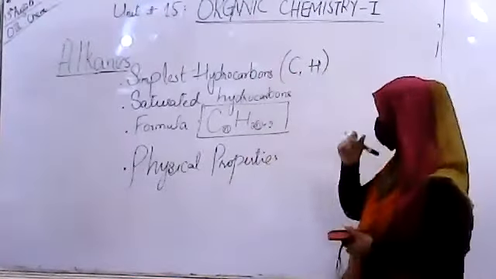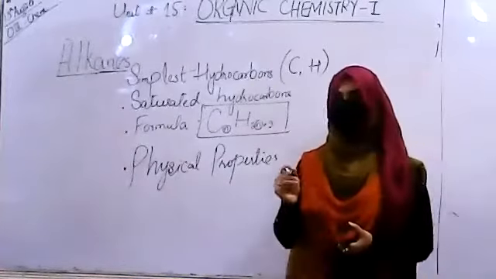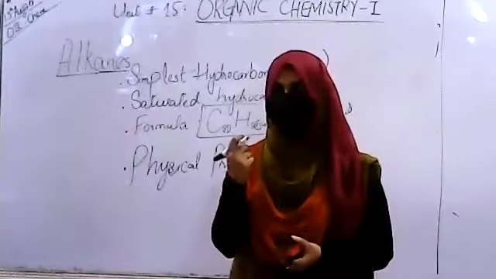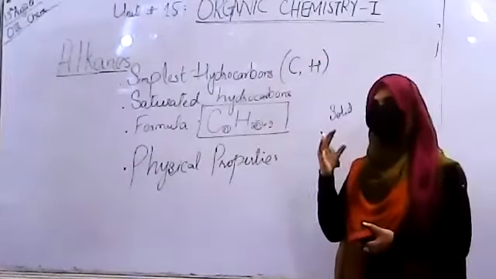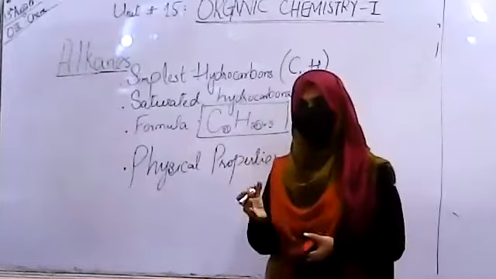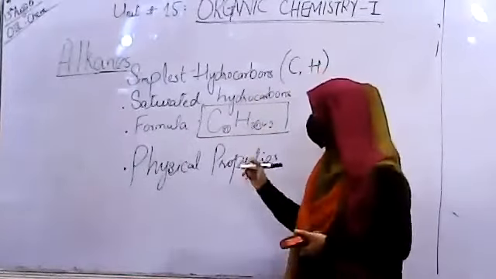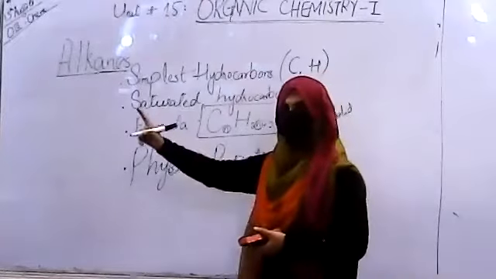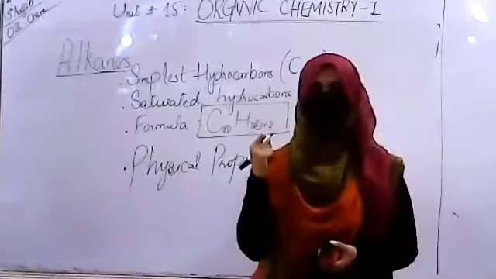Let's say if we are talking about some solid, obviously it will have a specific kind of melting point. After melting, when the whole of the solid is converted into a liquid, it will start boiling. So it will have a melting point and then a boiling point and so on. If we talk about the physical properties of alkanes, we just need to consider the physical appearance of the alkanes.